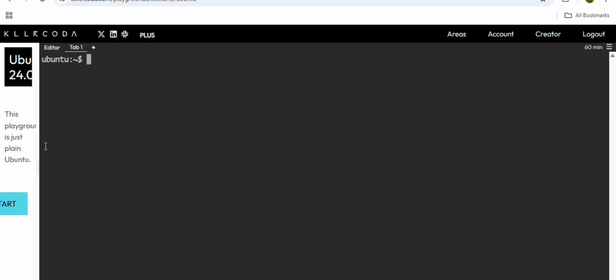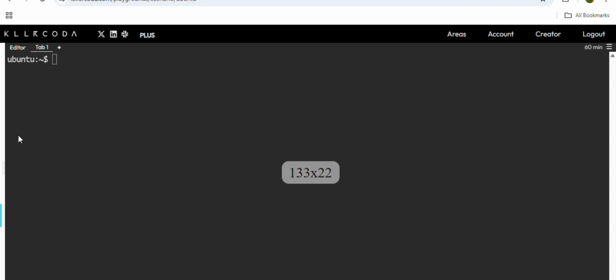I'm here in the CLI environment, and I'll show you how to run commands. First of all, do we have any files here? No, we can't see any files here, right? To see the list of files, you need to type the ls command. The ls command will show whatever files are inside this directory. Here you can see I have one directory. So ls is used to list the files. Here I only have the file system.